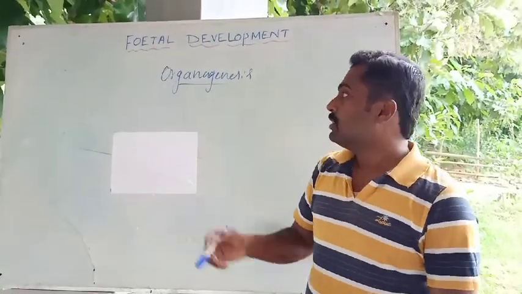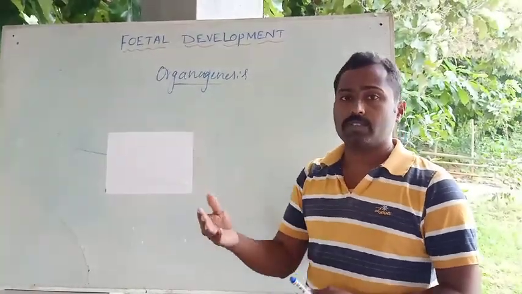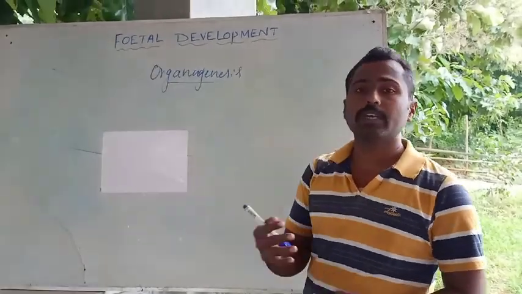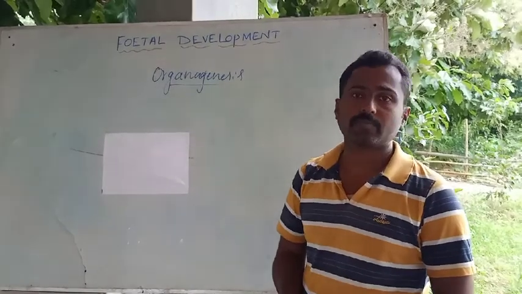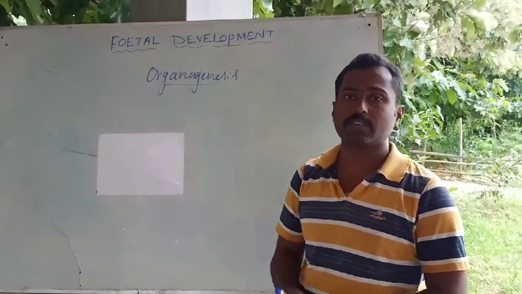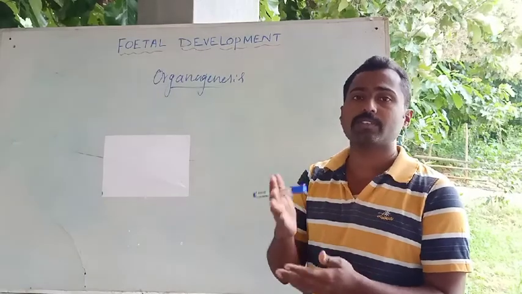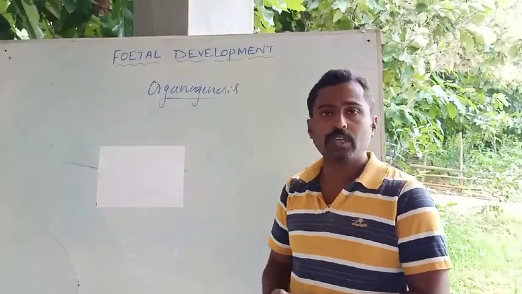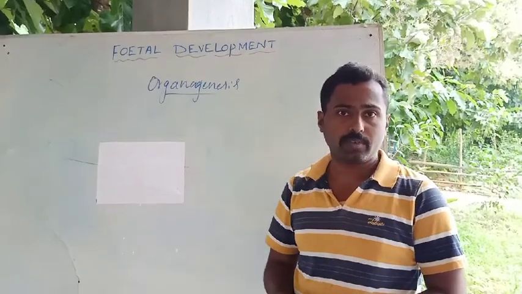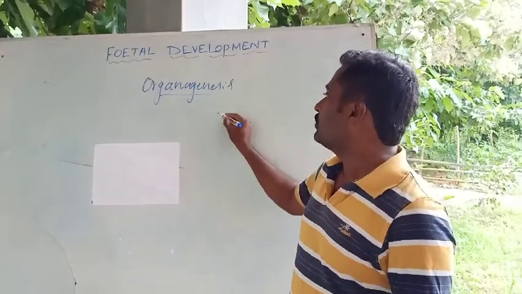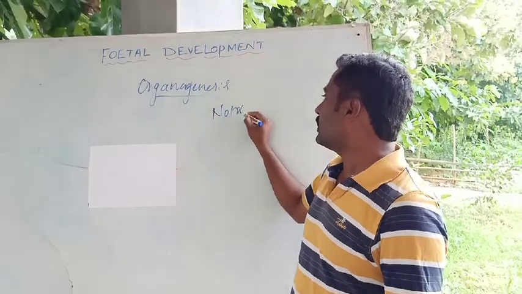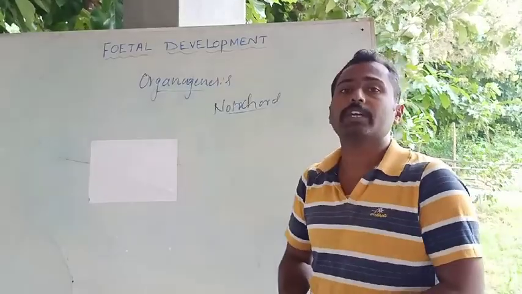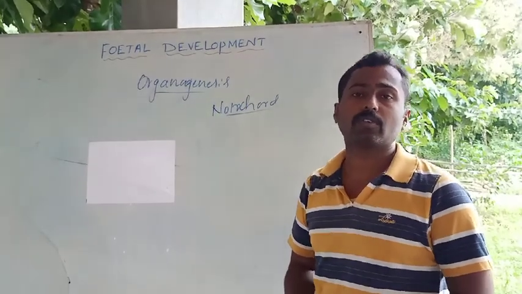See, after 3 weeks of pregnancy, or at the 3rd week of pregnancy, the formation of the organs begins in the fetus. So I said that once there is a commencement of organogenesis, the term fetus we use up to the parturition. Okay. So in the development of the organs, first we observe the beginning of the formation of the notochord.